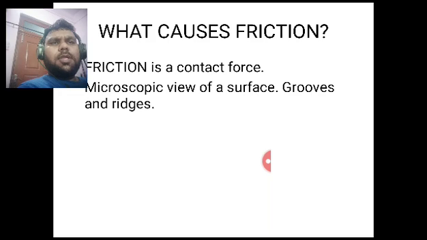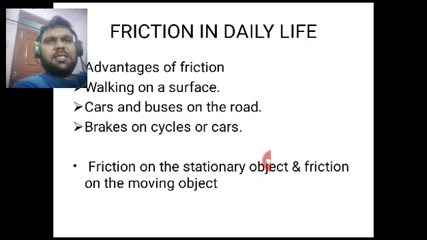So what is the reason behind friction? Friction is the interlocking of the projections and depressions between two surfaces. That is the microscopic view of a surface.